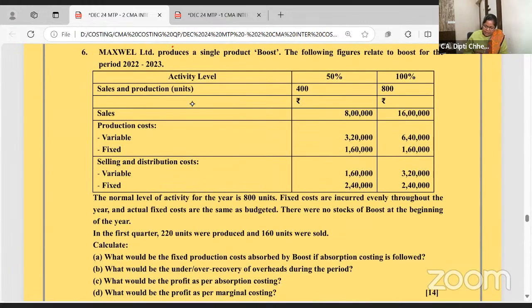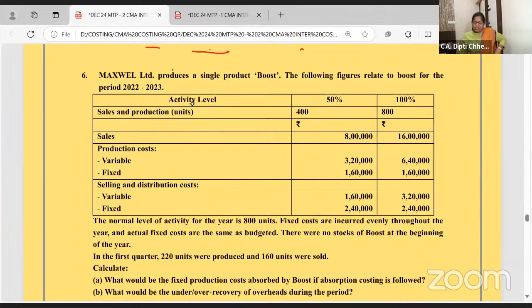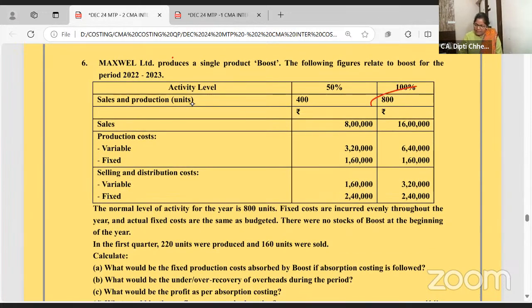Okay? Right. Now, this is a question of reconciliation. 50% and 100%, the normal level is 100. So fixed overhead is always absorbed as per 1,60,000. Look at this: whether you are working at 100 or 50%, your fixed overhead is this, right? So there was no stop. Pause the video, do it. Again, listen to the explanation.